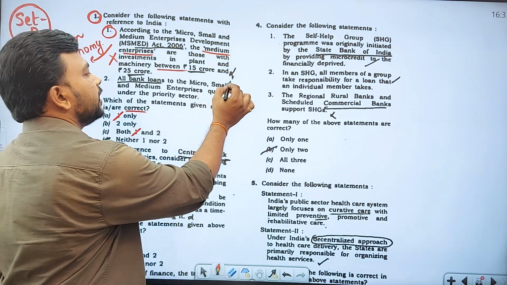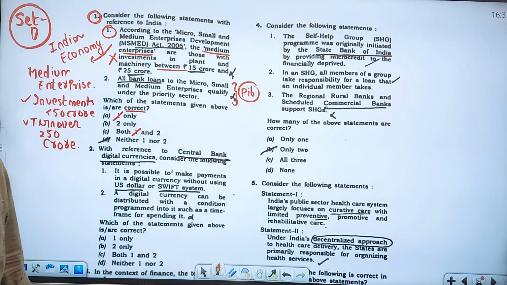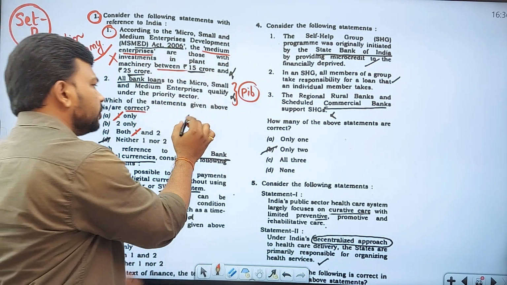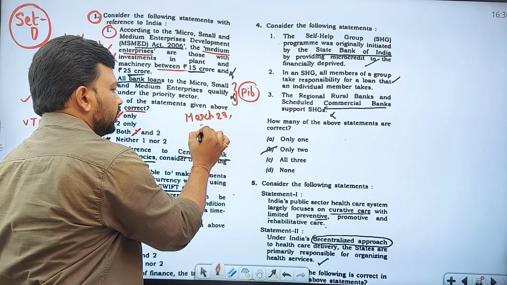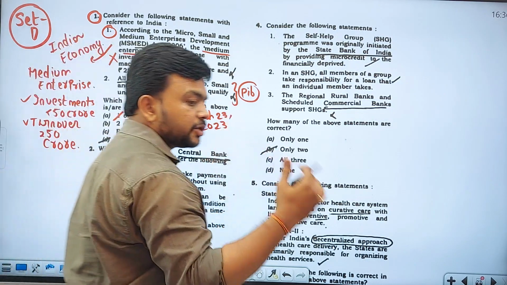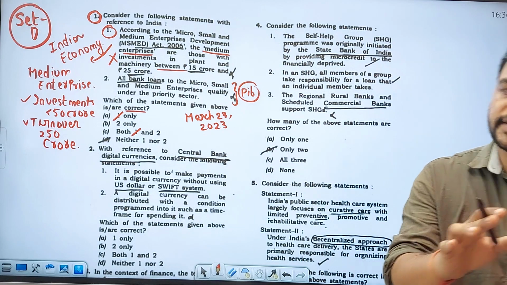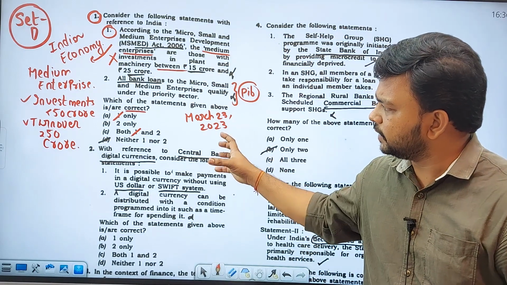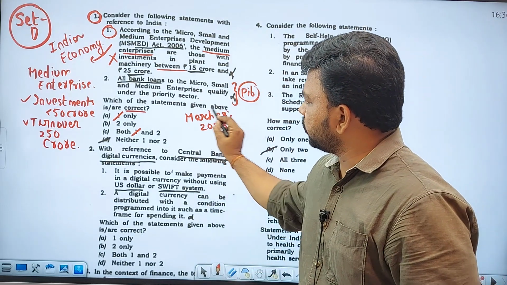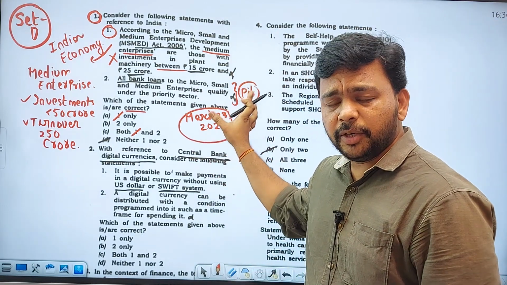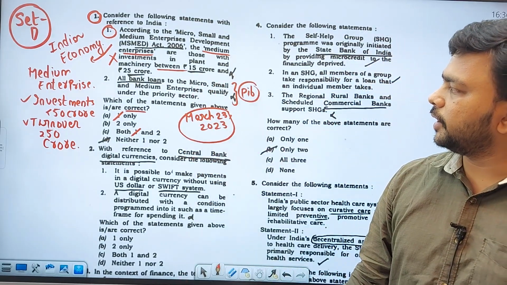He has picked this statement from the PIB website, the Press Information Bureau of the Government of India. On March 23rd, 2023, the RBI issued revised guidelines on priority sector lending norms, which clearly say that all bank loans to medium, small and micro enterprises qualify under the priority sector.